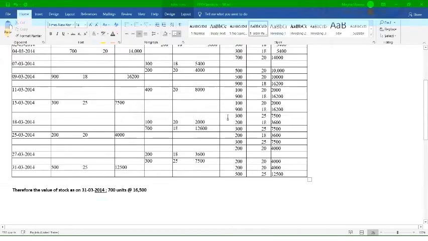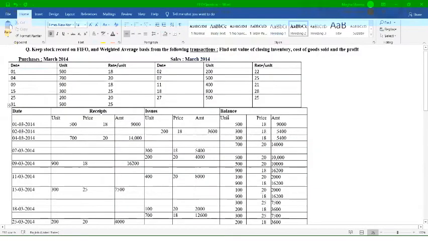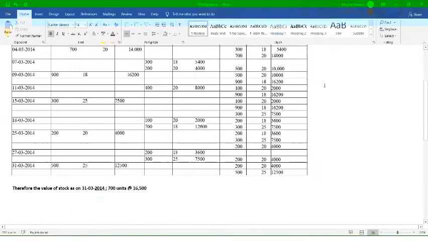As per your question, you were given 3 things in the starting, right? They have asked you to calculate closing stock, cost of goods sold, and the profit, right? So these 3 things you need to calculate. So the first step we have done, that is we have calculated the value of our closing stock. Now we will prepare and calculate the value of our trading account, so that we can identify the value of our profit as well as calculate our cost of goods sold.